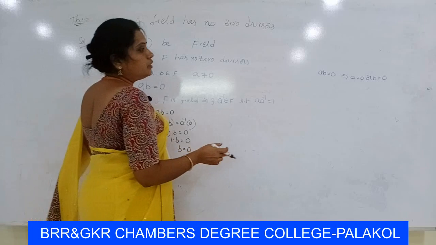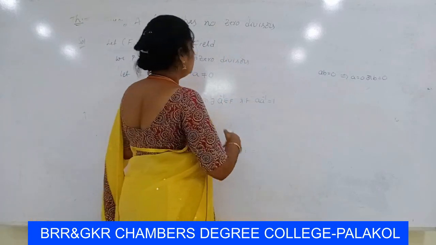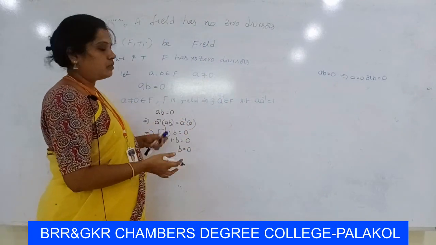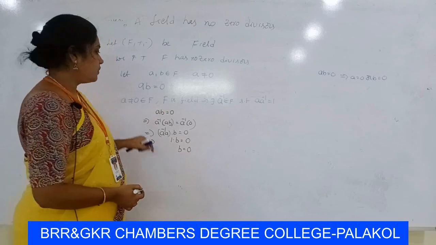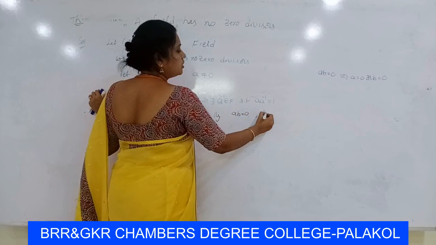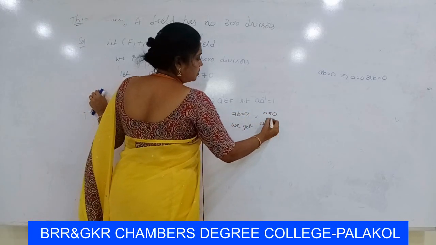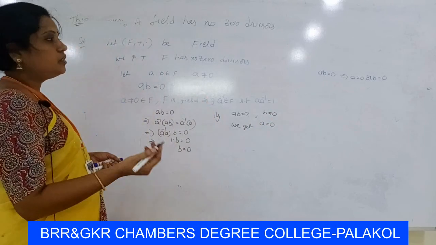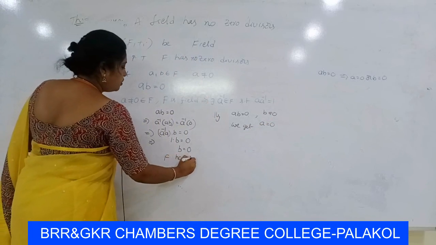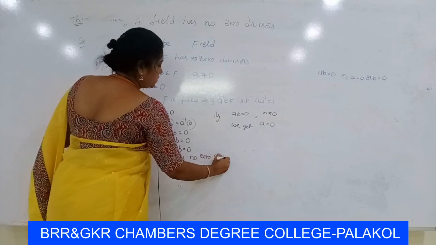So here we have to prove that if AB is equal to 0, then A is equal to 0 or B is equal to 0. Already we have taken A as a non-zero element in this product, then we have to prove B is equal to 0. Then we get B is equal to 0. Similarly, we take AB is equal to 0 and B not equal to 0, then we get A is equal to 0. Therefore, the product AB is equal to 0 means A is equal to 0 or B is equal to 0. Therefore, F has no zero divisors.